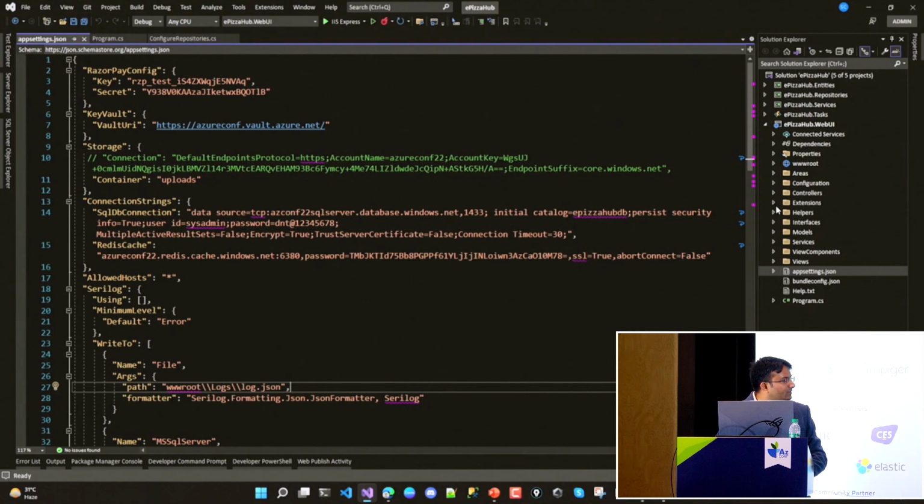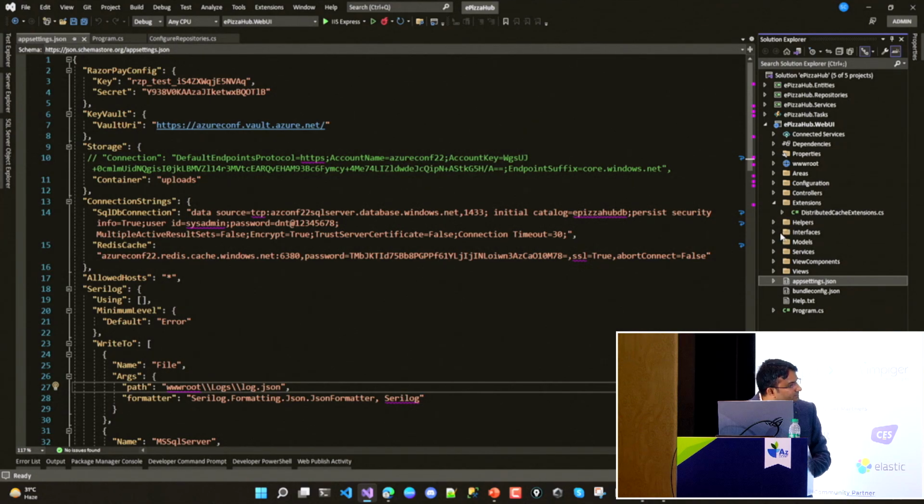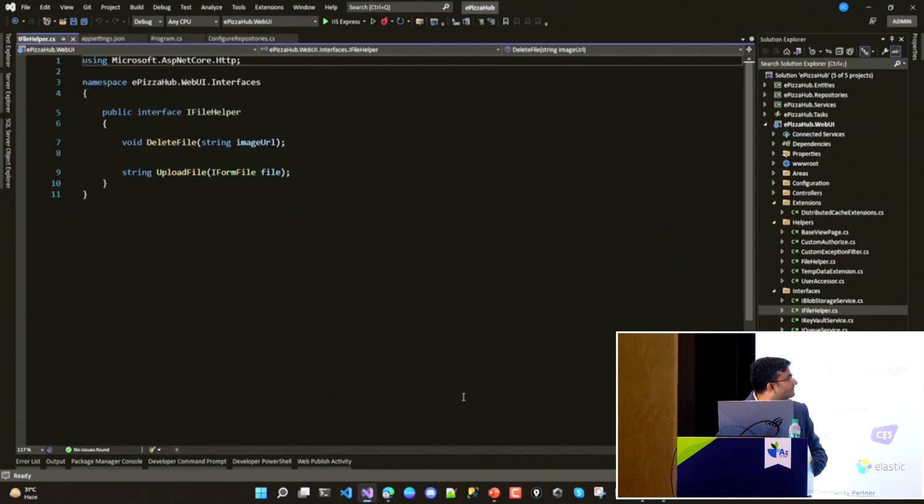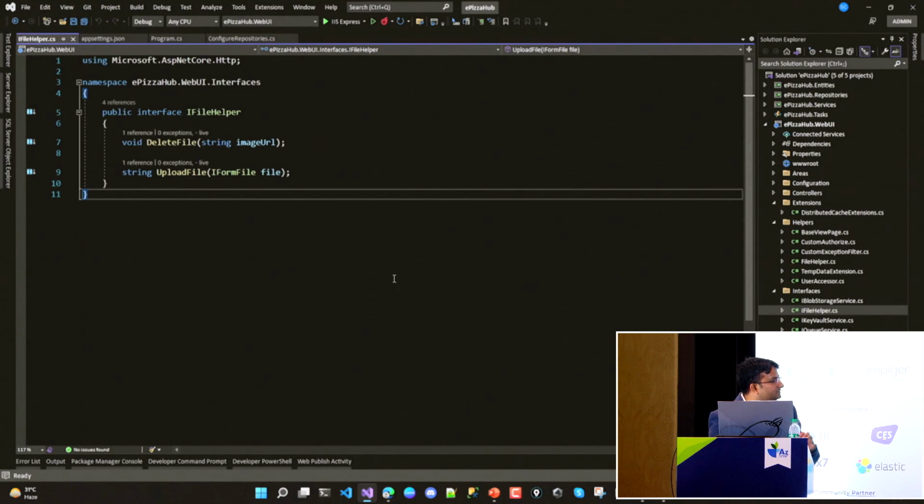If you explore, here we have the services. Sorry, these are the helpers available here, and these are the things we have. This is the iFile helper I added. Similarly we have them for others as well.